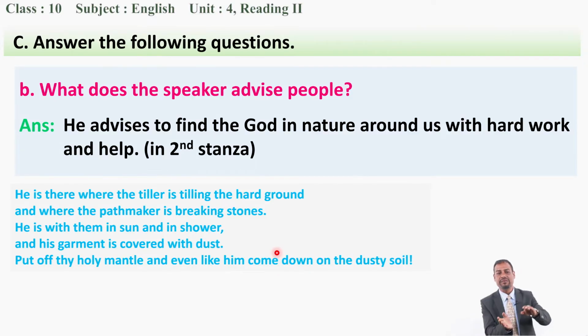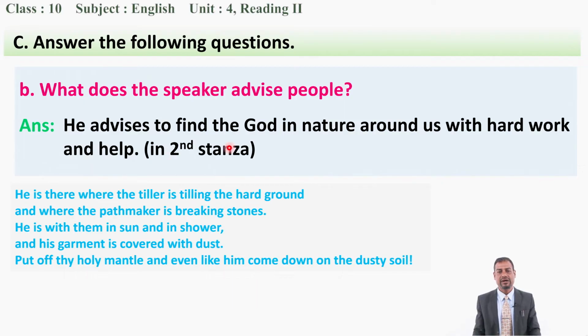And the God will be with them. Okay, and now put off thy holy mantle, and even like him come down on the dusty swell. Now, mantle means it is a kind of cloth, okay? So, taking off this cloth, he also likes to come down, meaning the God will also be happy with those people. So, from this stanza, you can make your answer like this.